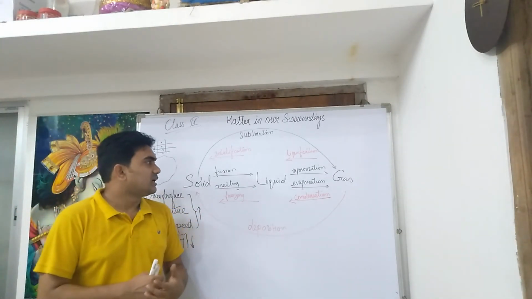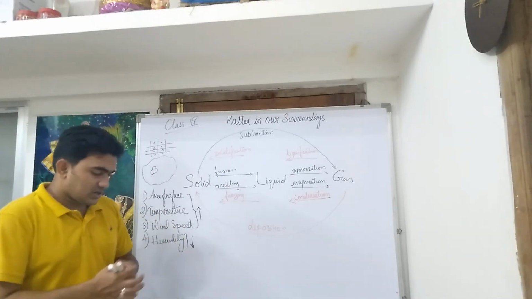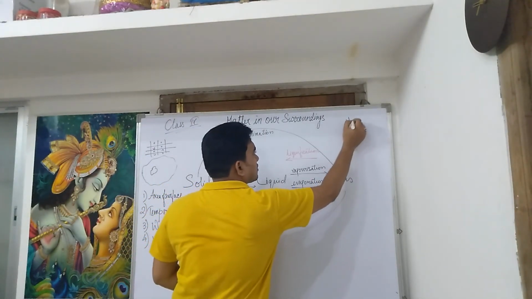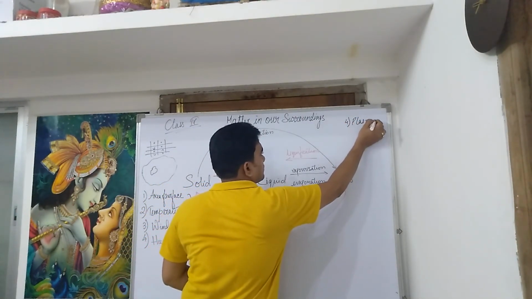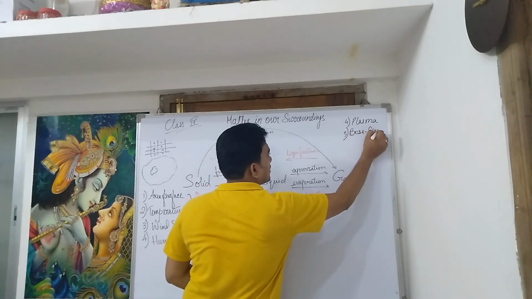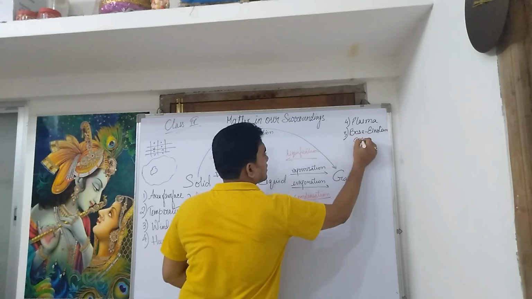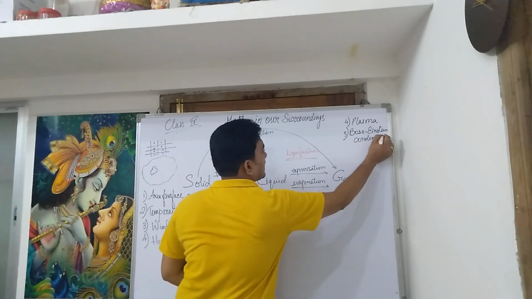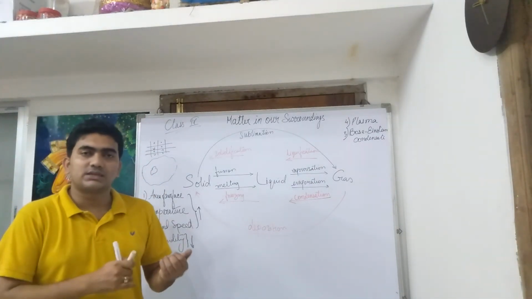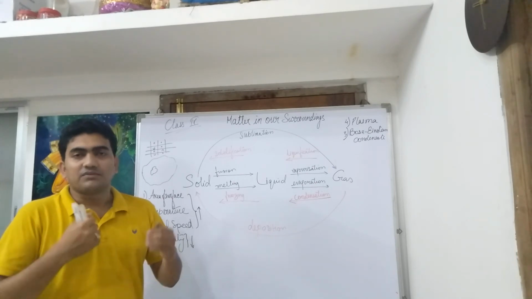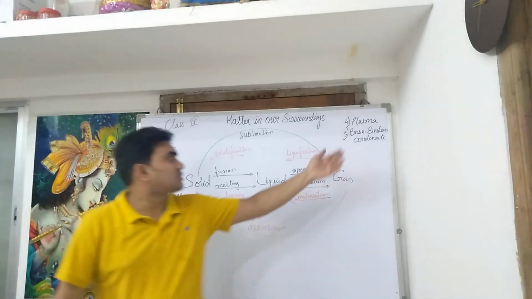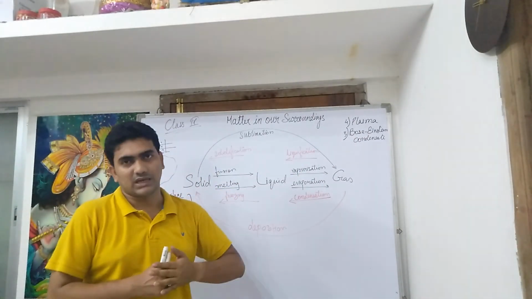It is very essential. Moreover, we have come across recently that there are 5 states of matter. The 4th one is called plasma. The 5th one is called Bose-Einstein condensate. When a gas is heated to a very high temperature, it breaks into highly heated charged particles. That is called plasma. Our sun is made up of plasma.